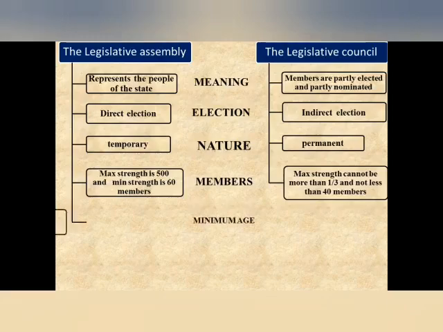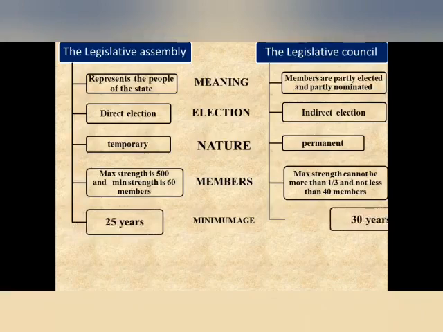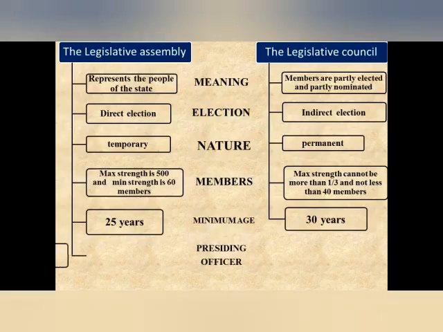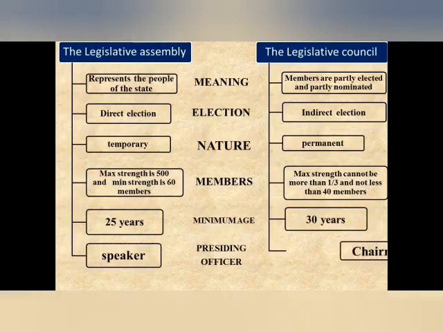Minimum age. The minimum age of a person in Legislative Assembly is 25 years and in Legislative Council it is 30 years. Presiding Officer. The presiding officer in Legislative Assembly is the Speaker, whereas in Legislative Council it is the Chairman.